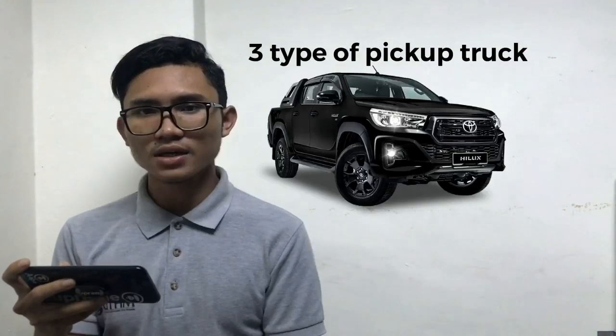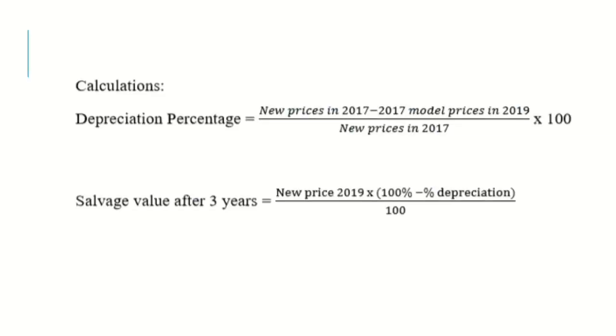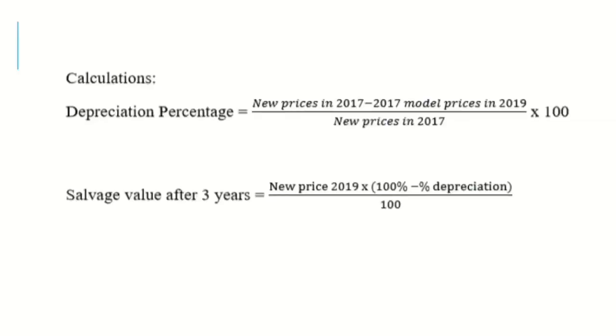So there are 3 types of pickup truck and 3 types of one-ton lorry: the Isuzu D-Max, Mitsubishi Triton, and Toyota Hilux for pickup truck, and Isuzu Elf, Hino, and Fuso for one-ton lorry. The calculation is depreciation percentage equals new prices in 2017 minus 2017 model prices in 2019, divided by new prices in 2017, then times 100. Salvage value after 3 years is new price in 2019 times 100% minus the percent of depreciation, divided by 100. So the depreciation rate is compiled into a table.